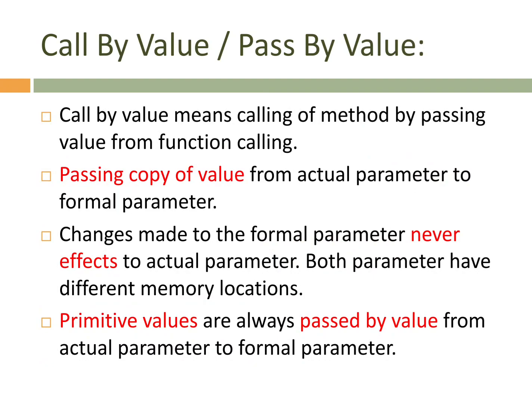You have a copy of that material. The same thing I want to tell you: passing a copy of the value from the actual parameter to the formal parameter, which means when we are sending a value from the function signature to the function prototype. The function signature contains actual parameters, and the prototype contains the formal parameters.